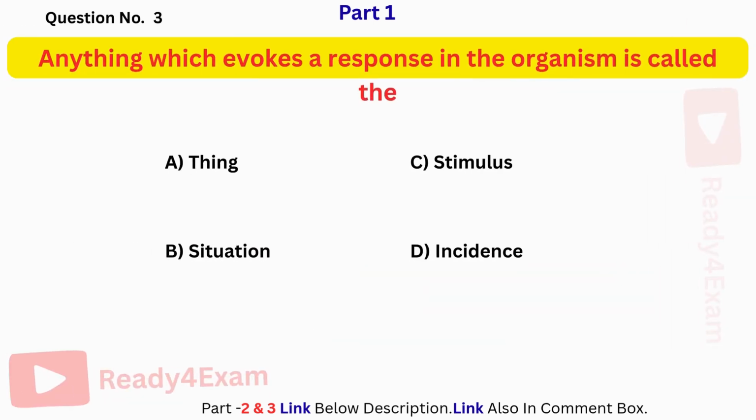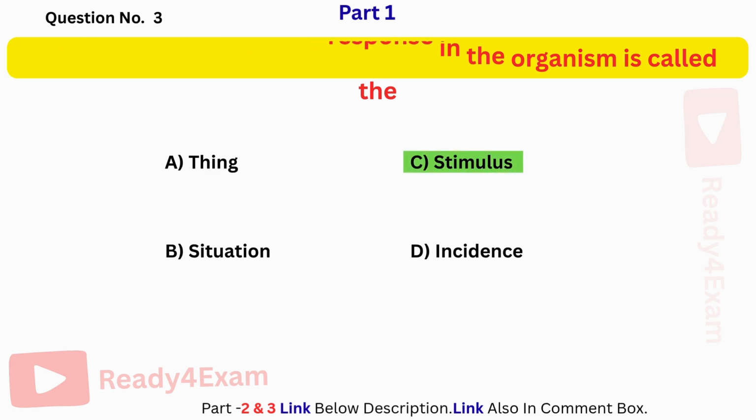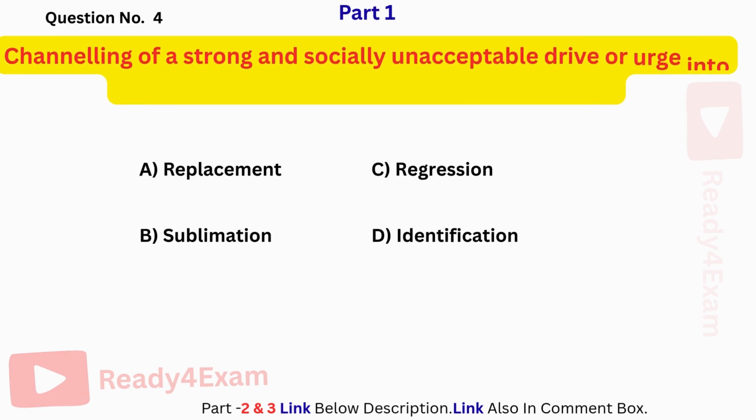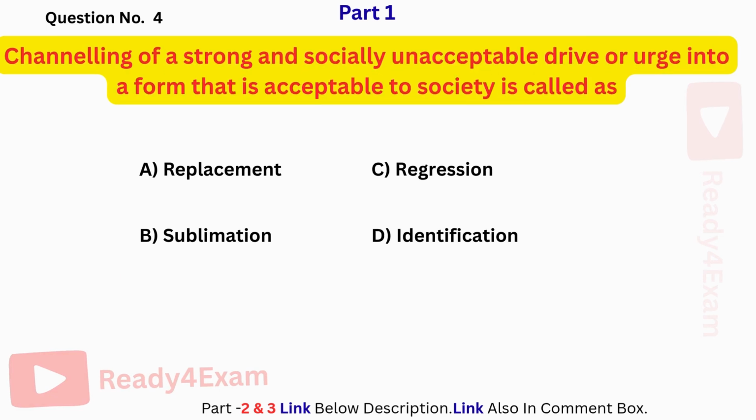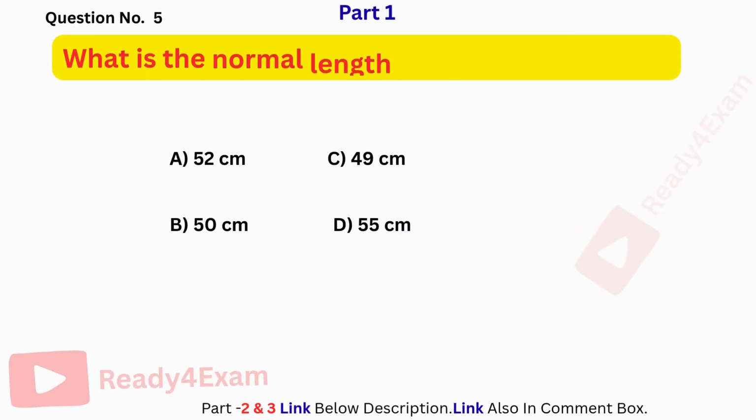Anything which evokes a response in the organism is called the... The correct answer is C. Stimulus. Channeling of a strong and socially unacceptable drive or urge into a form that is acceptable to society is called as... The correct answer is B. Sublimation.